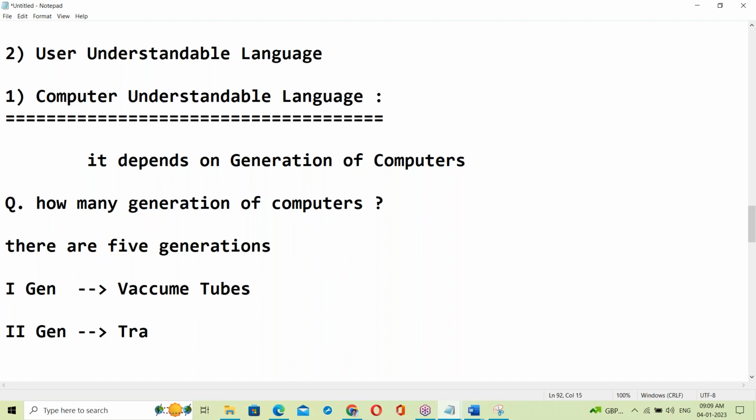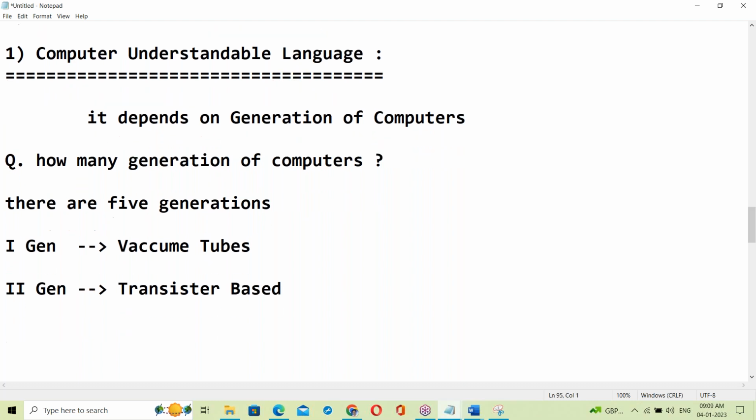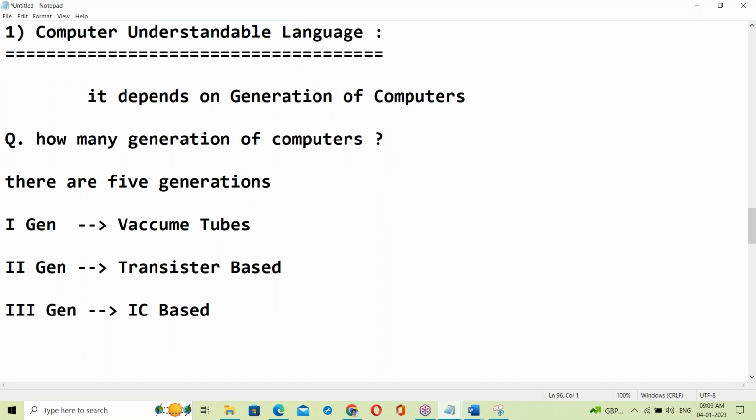The third generation computers are IC based, integrated circuits. Yes, all these are electronic subjects. In our engineering, we have one subject, electronics.